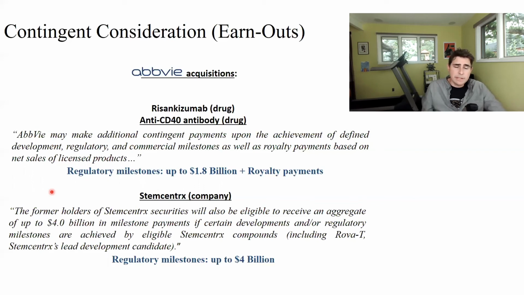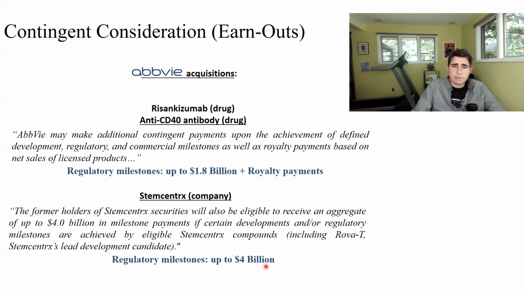So AbbVie is going to record a liability. And the liability is based on the probable and estimable future payouts that they're going to make to these entities that get to share in the upside after they sell their interest in these assets. And so this amount is up to 1.8 billion. This amount is up to 4 billion.